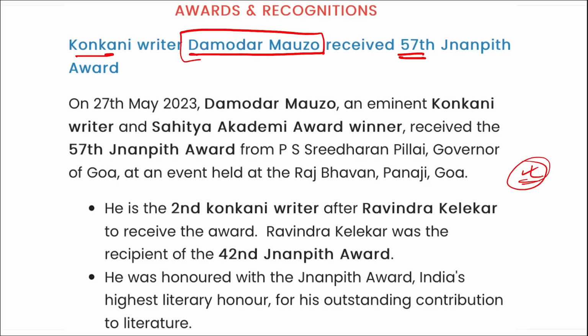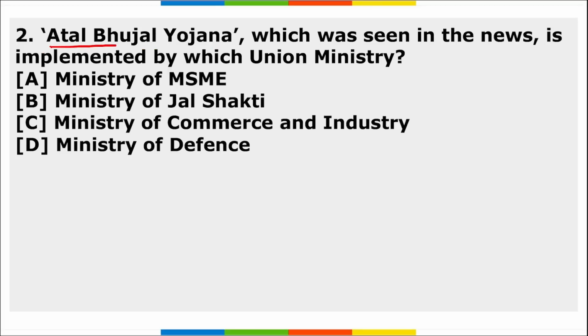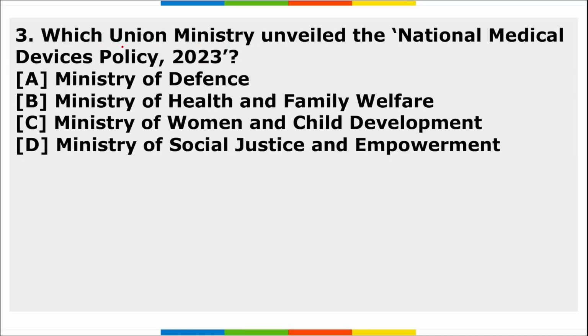Directly remember it. So these were your important revision current affairs, friends. Now let's move to the homework section. First, the reward program: it is assisted by which institution in India? Second, Atal Bhujal Yojana, which was seen in the news, is implemented by which union ministry? Third, which union ministry unveiled the National Medical Devices Policy 2023? So these are your 3 homework questions, friends. I hope you have understood the assignment.